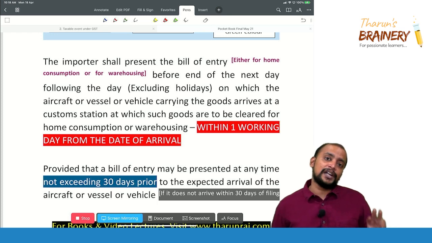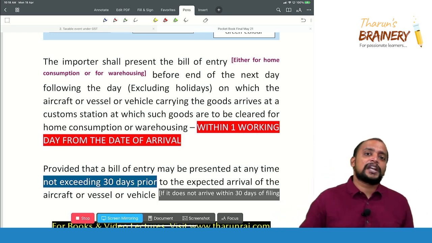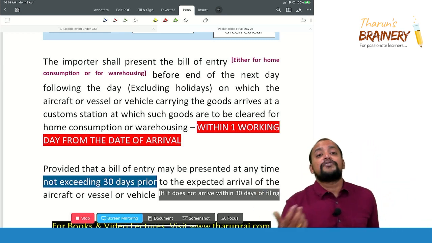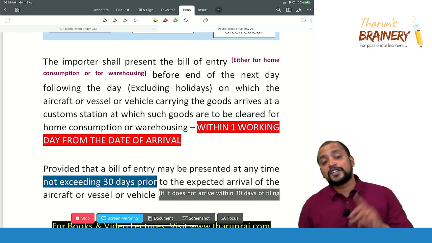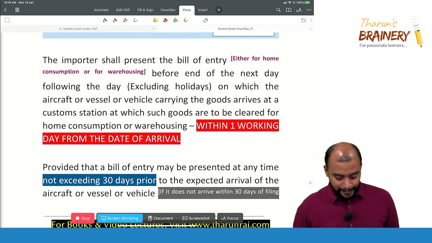So within 30 days we file a bill of entry. Within 30 days from that bill of entry, if the vessel or aircraft is not arriving, that bill of entry will be lapsed, and again we need to file a fresh bill of entry. Okay, and that fresh bill of entry will be counted as a bill of entry for all provisions of this law.